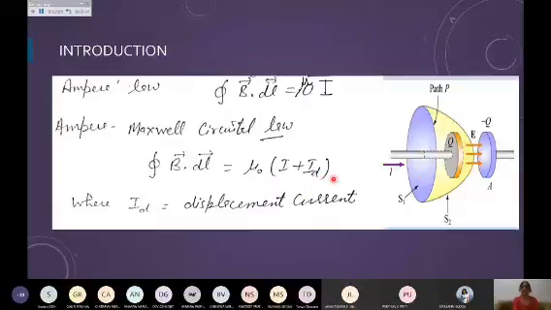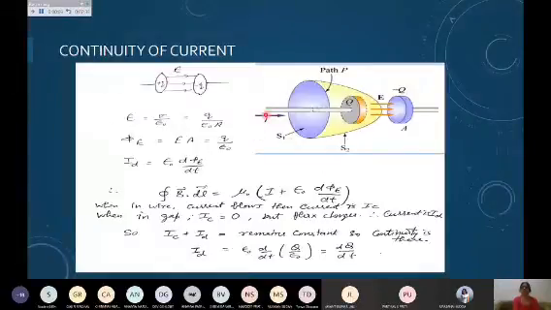He proved it mathematically, and also experimentally, that this displacement current in magnitude is the same as the conduction current I in the wire. If I take dq by dt, and find the value of the displacement current, that also comes out to be dq by dt.